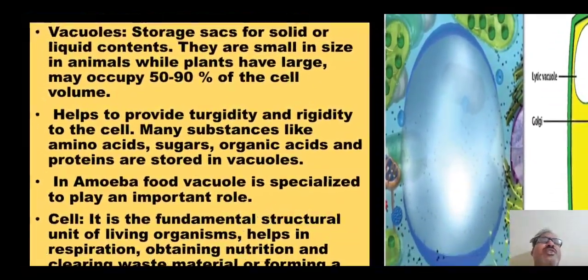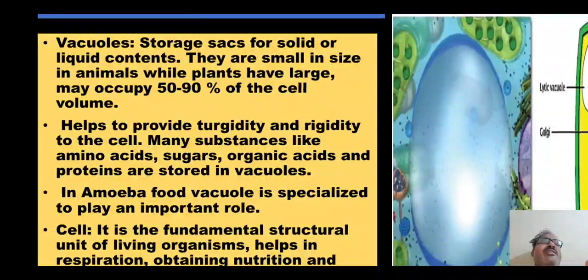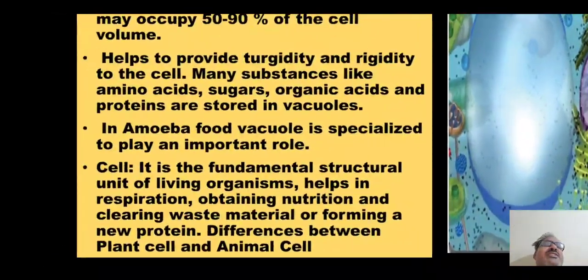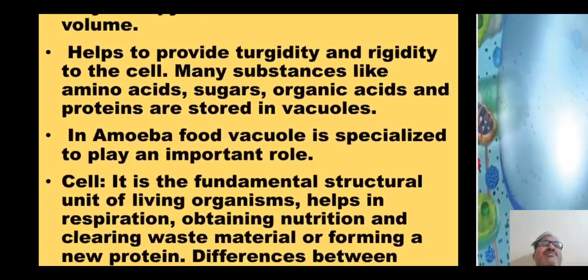It's a storage sac, a sac for solid or liquid content. Plants need lots of storage because they face extreme conditions, so immediately they require different types of sugar and chemicals for photosynthesis. They are larger in plant cells and help to provide turgidity and rigidity to the cell.